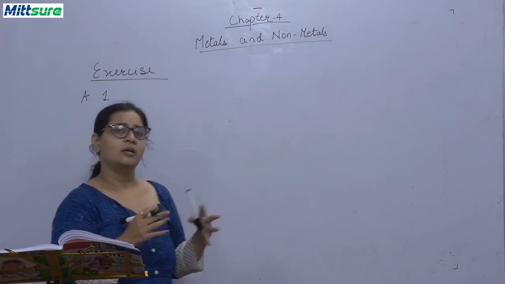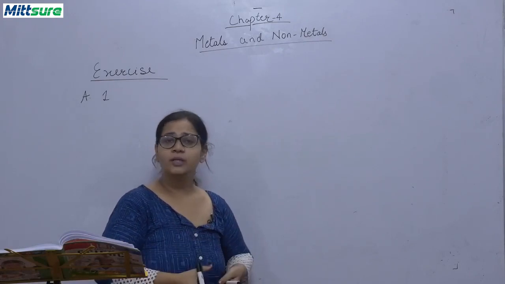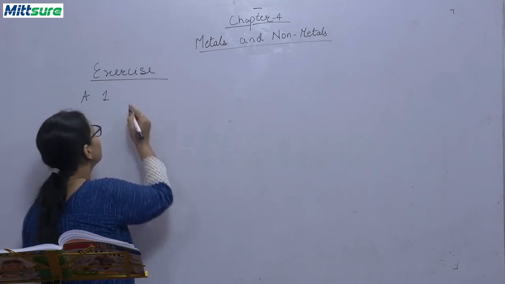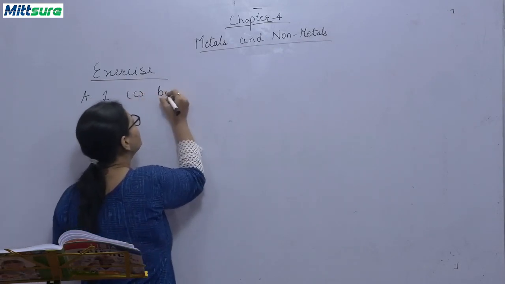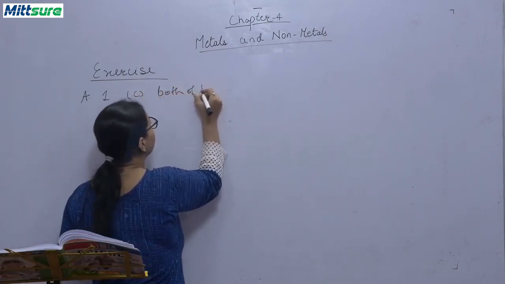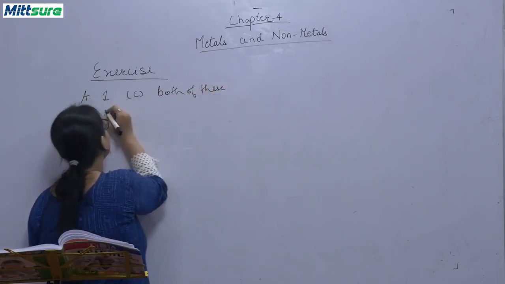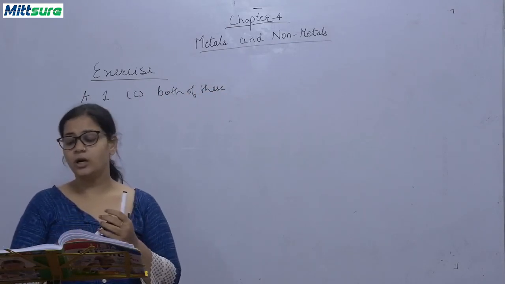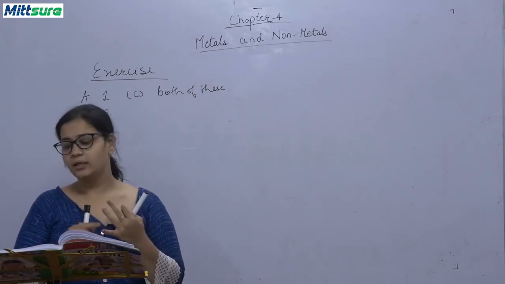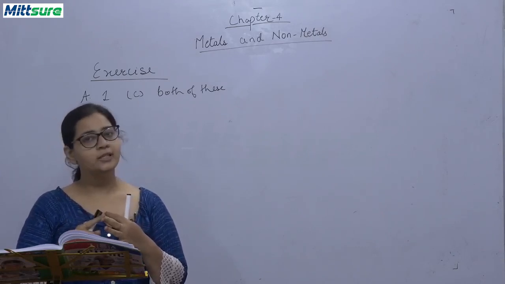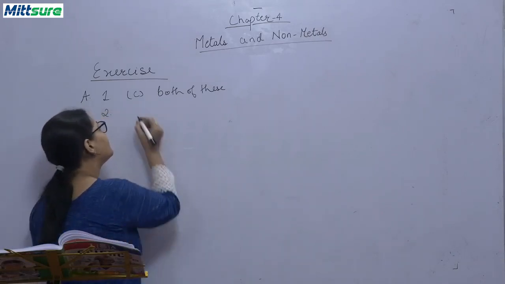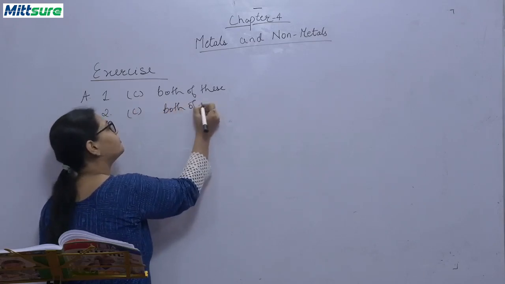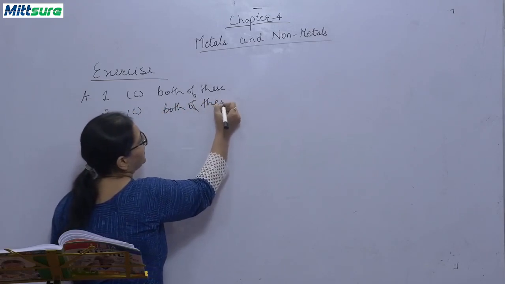Of course, जितना मेटल या नॉन मेटल हम प्रोड्यूस करते हैं और यूज़ करते हैं वो डिपेंड करता है हमारे नेशन की ग्रोथ कैसी है. So the correct answer is C, that is both of these. Second question. Metal in nature occur in free state, combined state, both of these, none of these. Both of these. Metal आपको free state में भी मिलता है बच्चा और combined state में भी मिलता है.